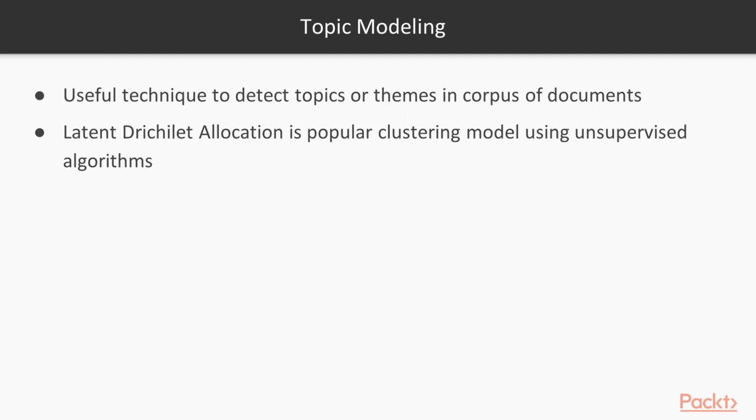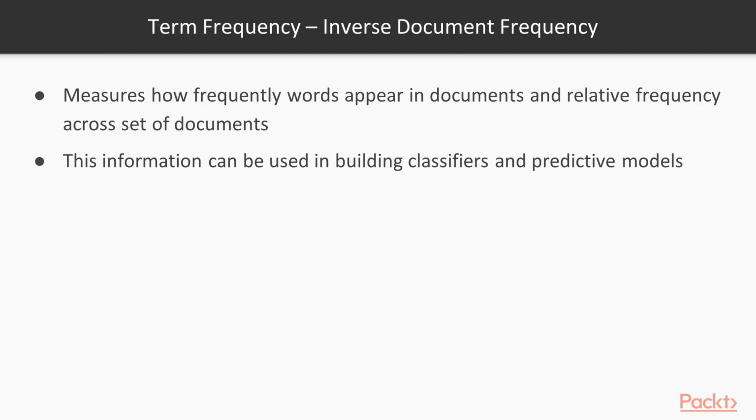Next is topic modeling, which is a useful technique to detect the topics or themes in a corpus of documents. Latent Dirichlet allocation is a popular clustering model using unsupervised algorithms. Next one is term frequency, inverse document frequency. TF-IDF measures how frequently words appear in documents and the relative frequency across the set of documents. The information could be used in building classifiers and predictive models.